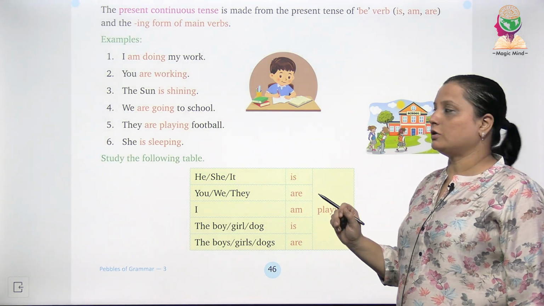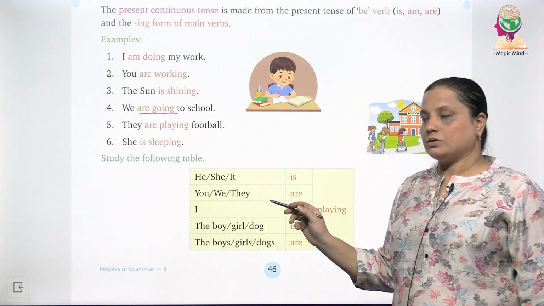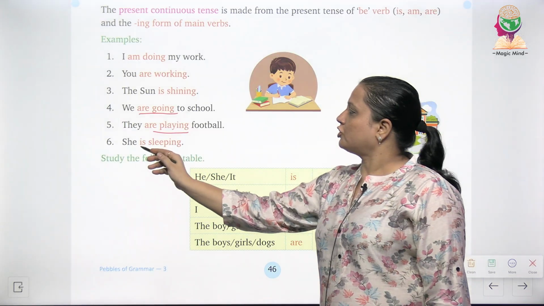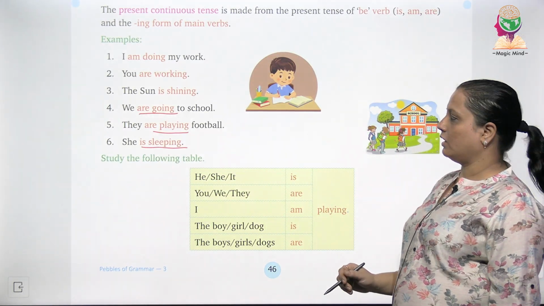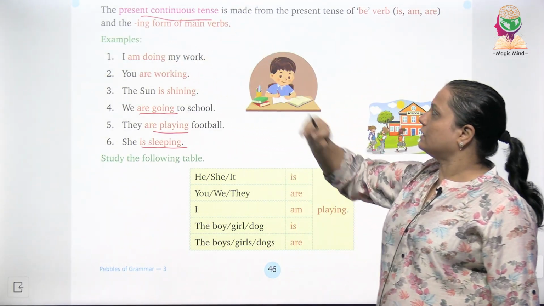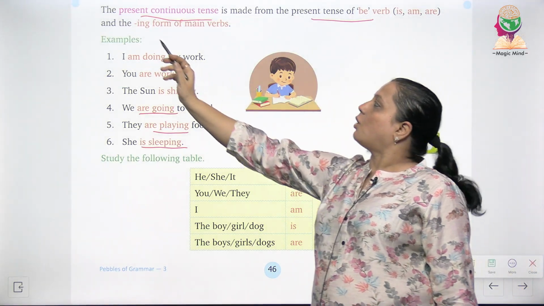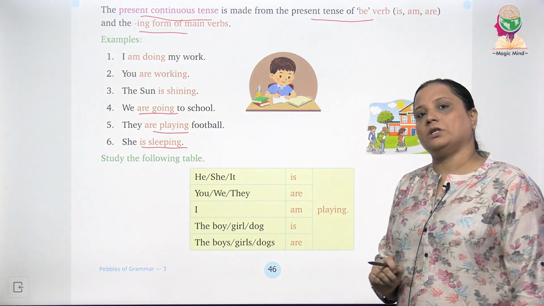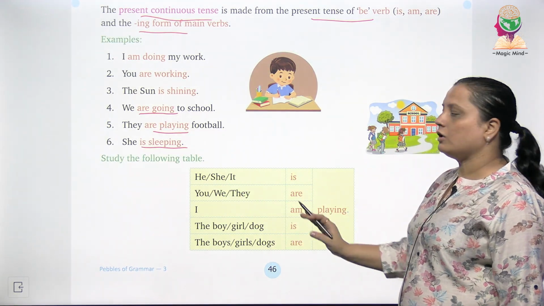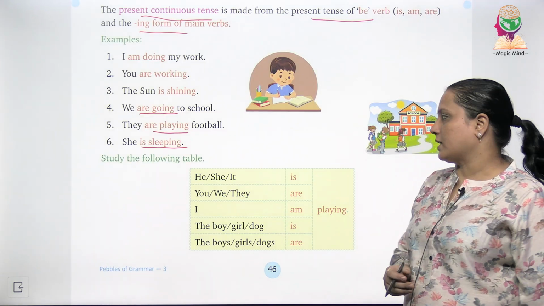If we read further, now the fourth example is we are going to the school, they are playing football, she is sleeping. So these all are examples of present continuous tense. They have been formed from present tense of be along with ing with the main verb. Now if you study this table, you will become more clear with the idea of present continuous tense.